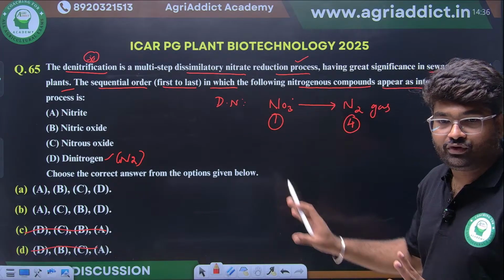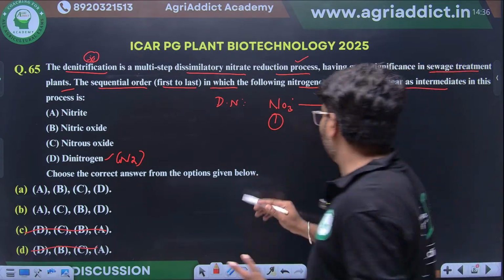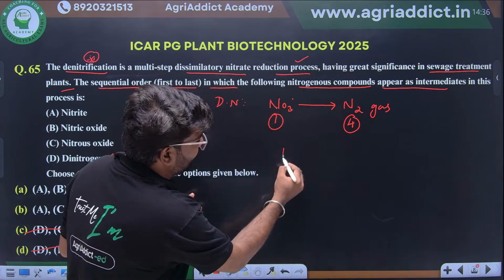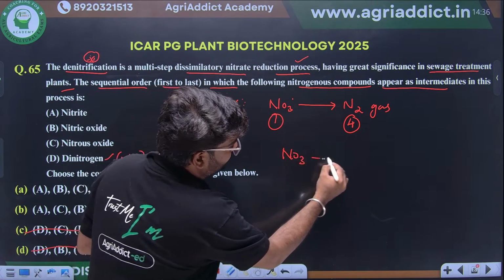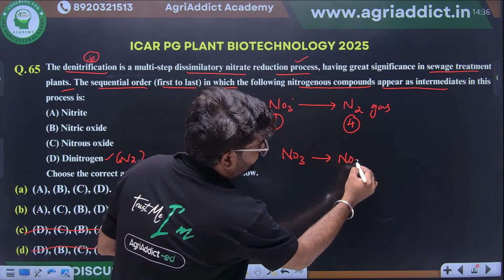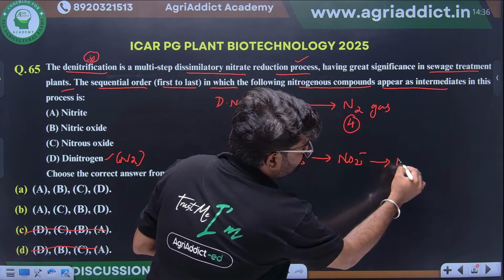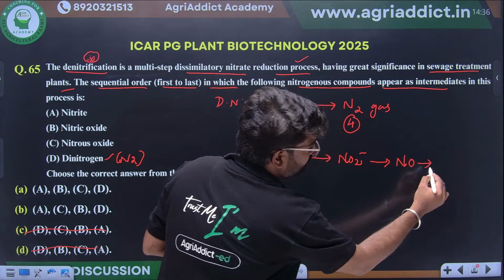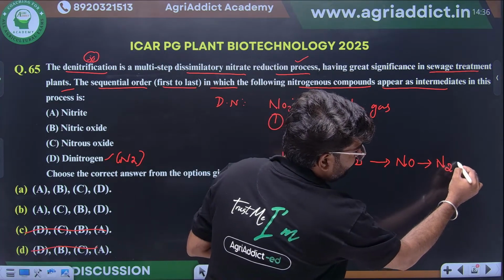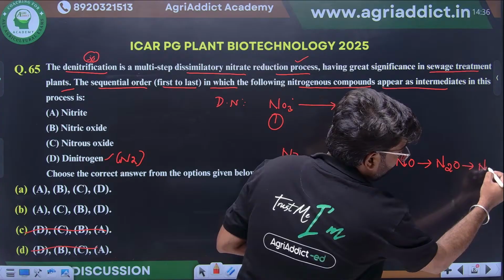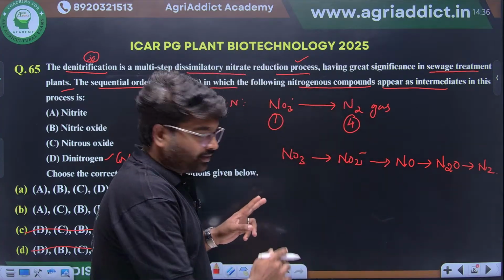If you see the normal reaction, how does it happen? Nitrate will be converted into nitrite. Nitrite will be converted into nitric oxide. Nitric oxide will convert to nitrous oxide. This will be converted into nitrogen gas. Clear?